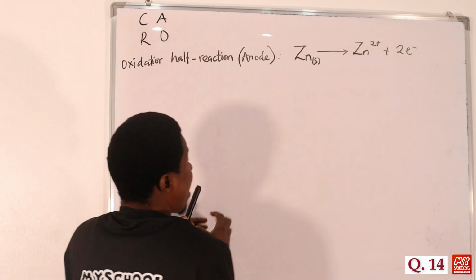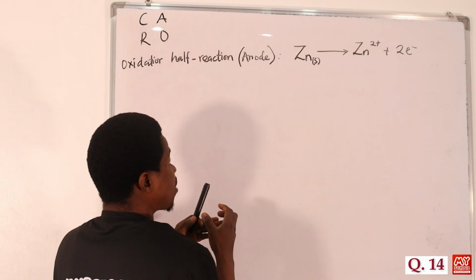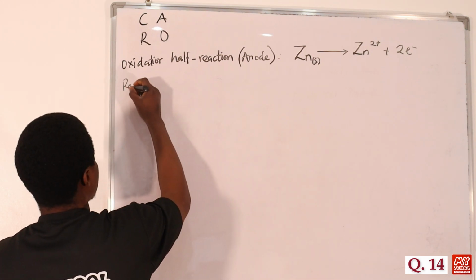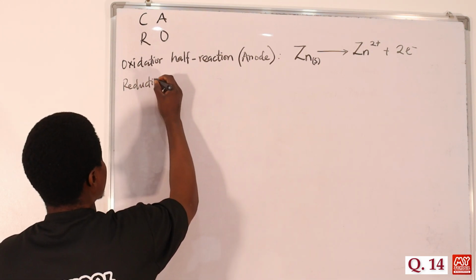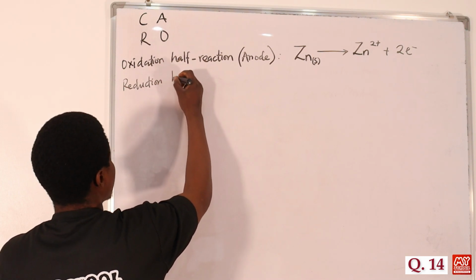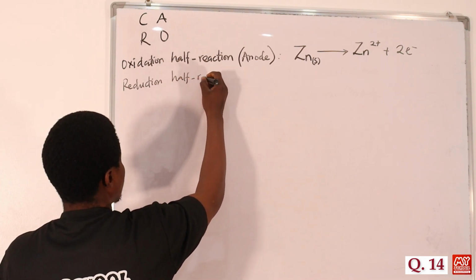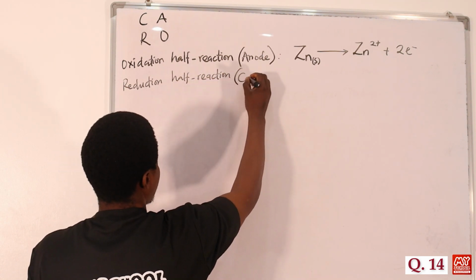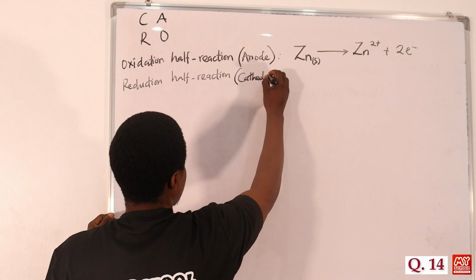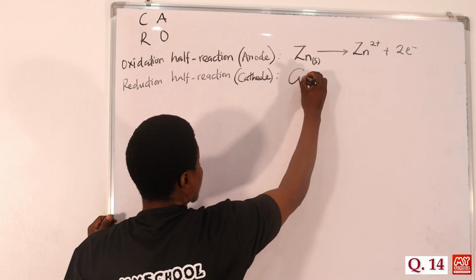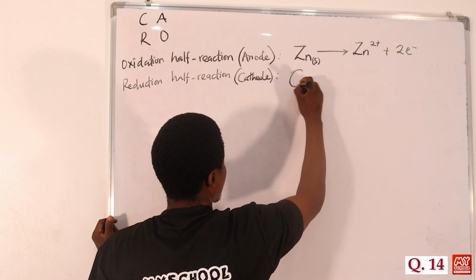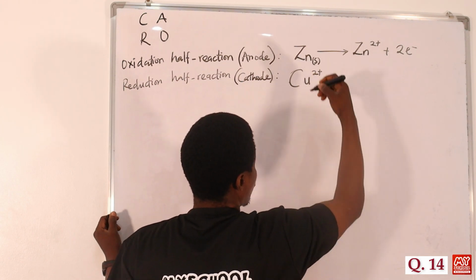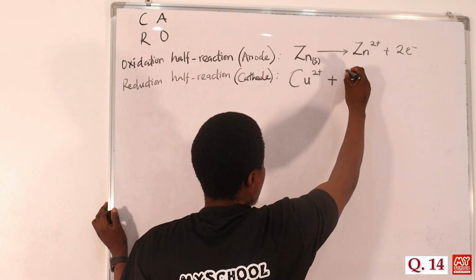To the cathode, where the copper ion is actually reduced to copper what? Metal. So here we talk about the reduction equation or reaction. Of course, reduction usually will take place at the cathode. What happens here? We have copper ion here, which is going to become reduced. When it is reducing, what happens is what?